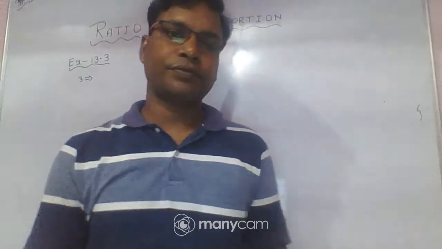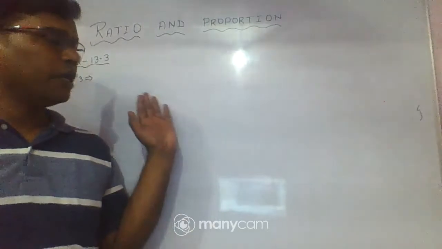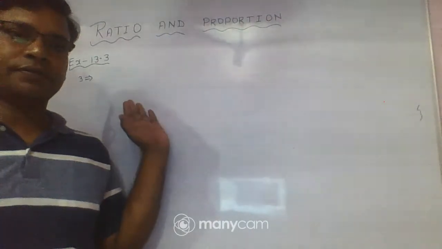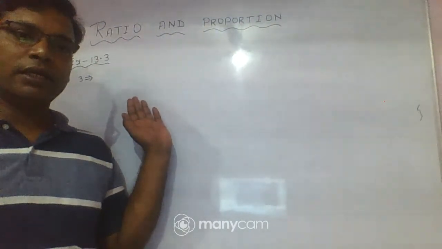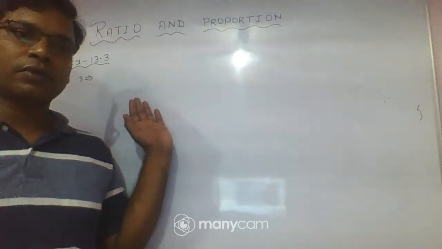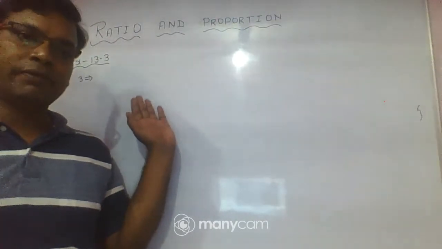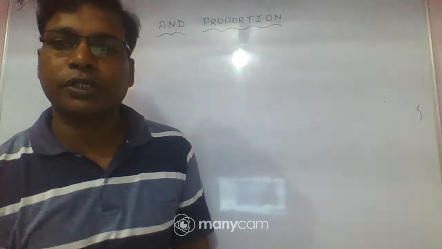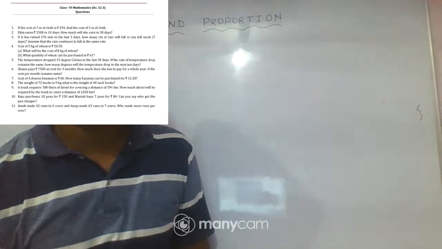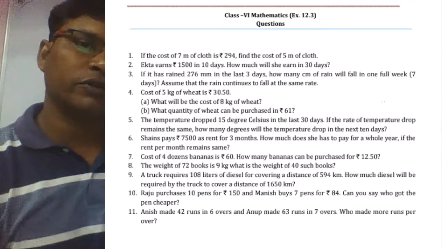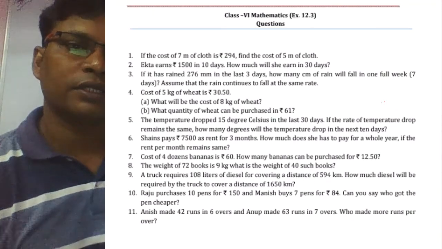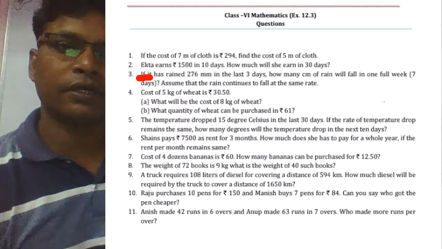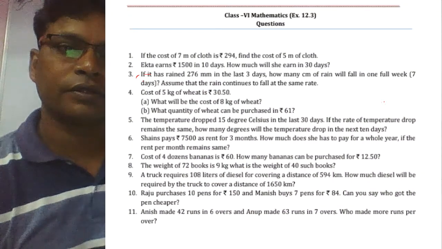Today we are going to discuss chapter 13, ratio and proportion, exercise 13.3, question number 3. Question number 1 and 2 we already discussed in the previous video. Okay, so you can see here, this is question number 3.